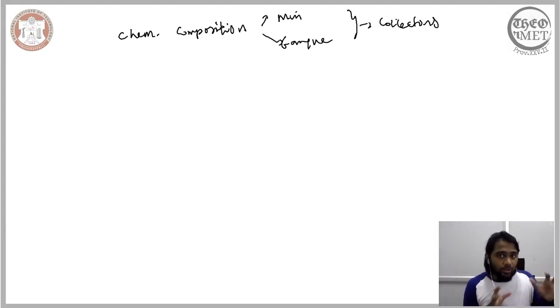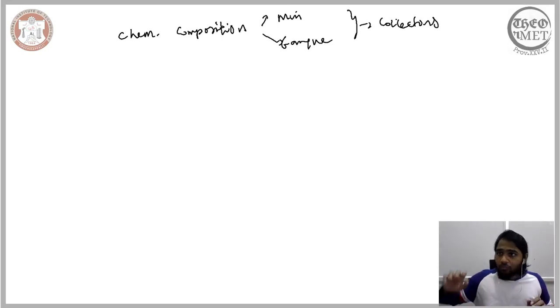The same cannot be said for other concentration techniques. We have seen the concentration technique that is based on density, that is gravity separation. We cannot often say that the density of the mineral particle is significantly different, or desirably different, from that of the gangue. We saw that the difference in the density of the mineral and the gangue with respect to that of the fluid should be greater than a specific value. We cannot be completely sure that for any given combination of mineral and gangue, this condition will be satisfied.